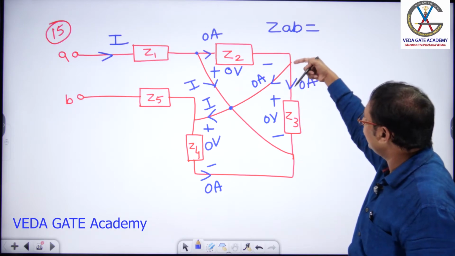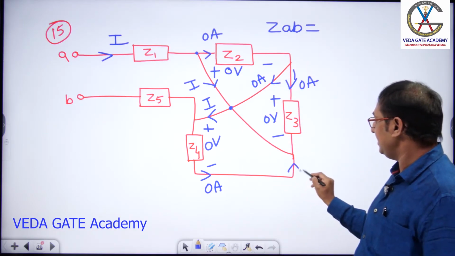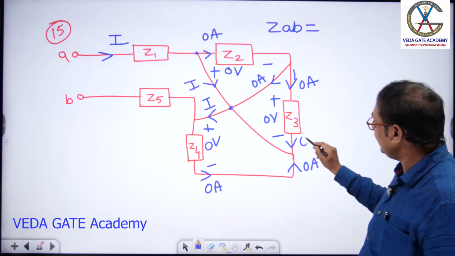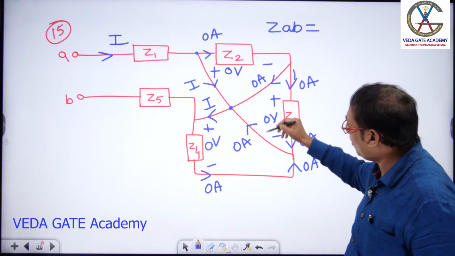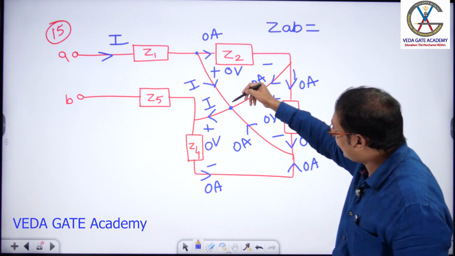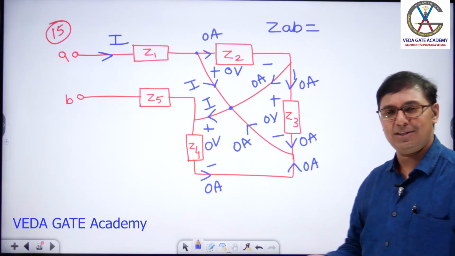This current is 0, this is also 0, and this is 0. 0 plus 0 is coming like this. I is coming like this. I plus 0, I goes like this. Clear? In another way also I can explain.